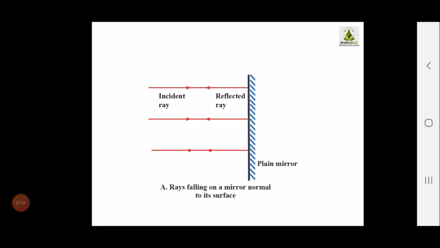Now here in this diagram, two types of rays are shown. Read along with me. Incident ray and second is reflected ray. So first one is the incident ray. Now I just want to explain which ray is known as an incident ray. Suppose you are keeping a candle in front of your mirror at a certain distance. So the light of the candle, when it reaches the plane mirror, that is known as an incident ray.